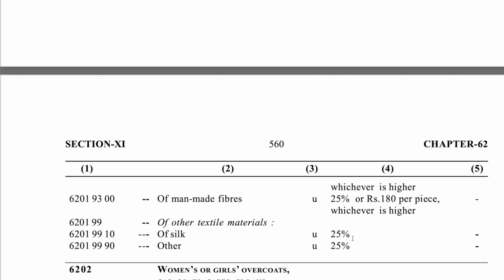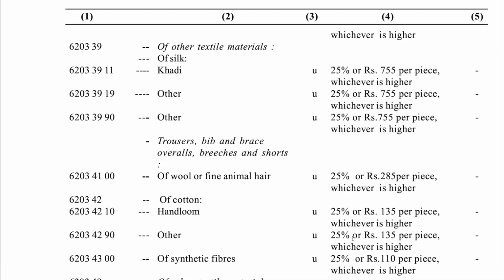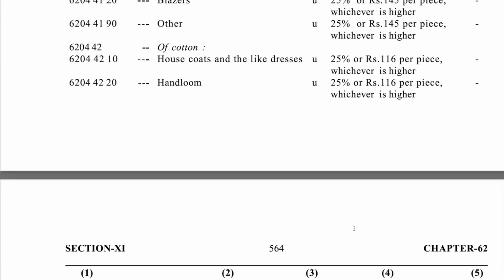So now if you open chapter 62, you know the first 2 digits, you just need to understand the next 4 digits of your product. You go through the tariff and you try to find out the most suitable option. Again, I'm saying that if you are a consultant, this method is absolutely valid because you would know how to classify that product. But if you're someone who's never done classification before and you are confused as to which chapter your goods fall in, in that case, it's better you consult someone. Now, this customs tariff can easily be used for classification of goods.